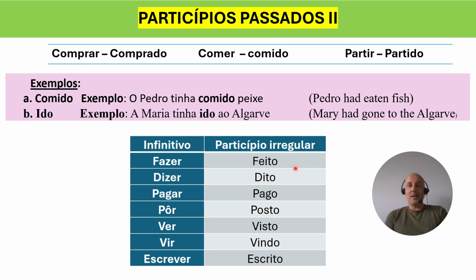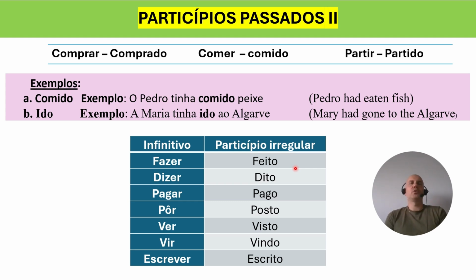So is there a way for us to know, when we're dealing with irregular past participles, what the irregular past participle is for this verb or for another verb? No, there isn't, okay? It's just like irregular verbs, they are all over the place, and irregular past participles are also all over the place. So you just go with the flow with us, okay?